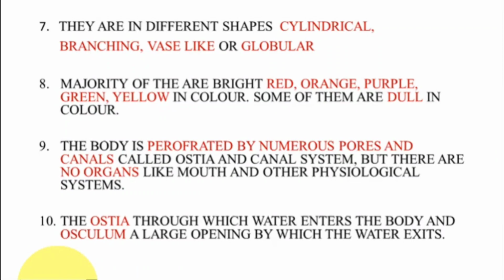One more point you have to remember is that these animals do not possess any kind of organs. Even though they are multicellular animals, there is no formation of organs like mouth, pharynx, intestines, liver. Only the canal system is present in the body.